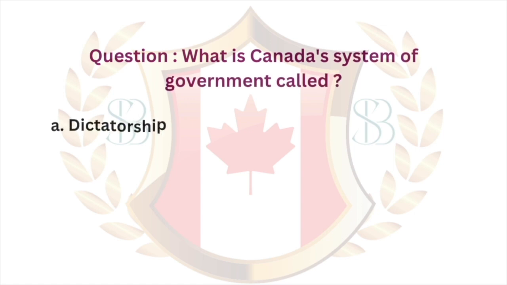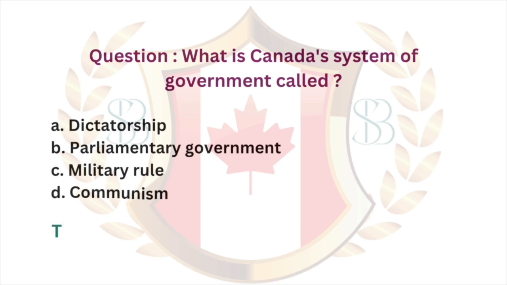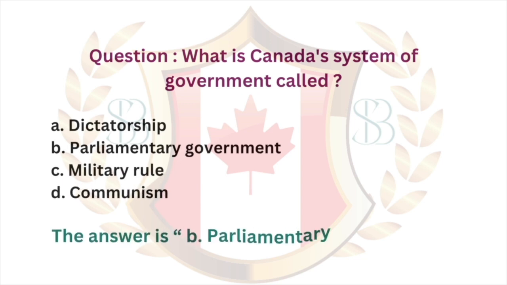Question. What is Canada's system of government called? A, dictatorship. B, parliamentary government. C, military rule. D, communism. The answer is B, parliamentary government.